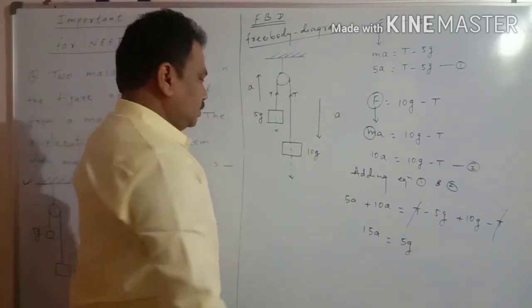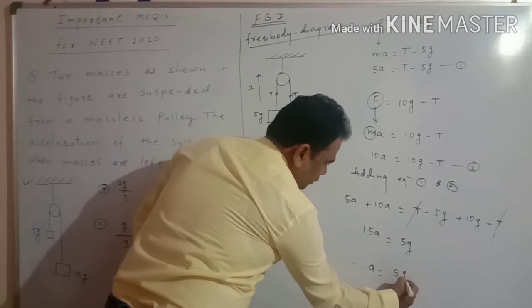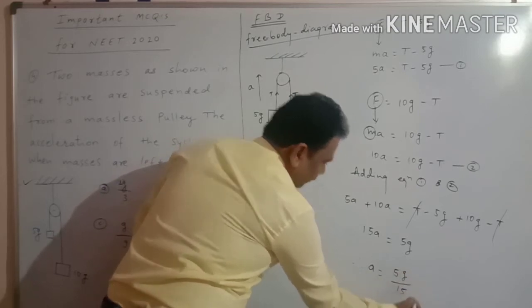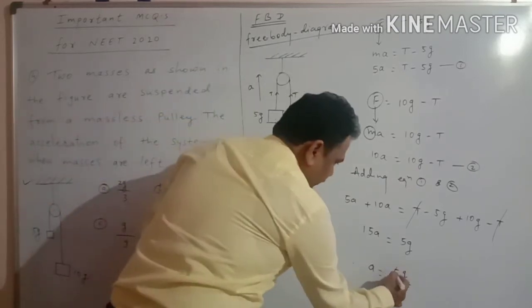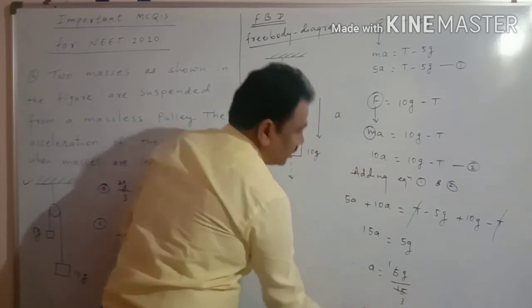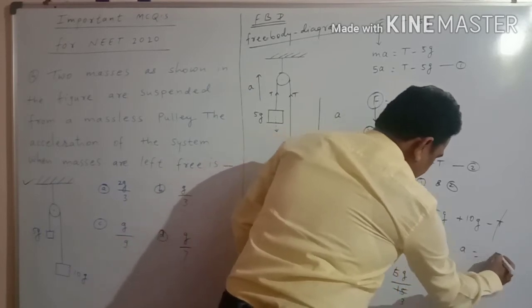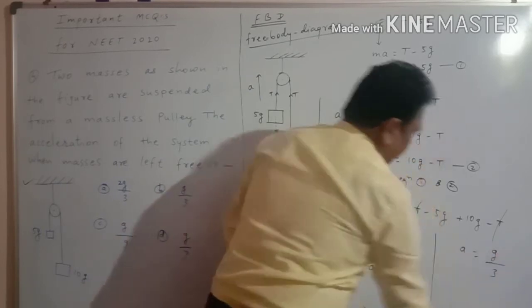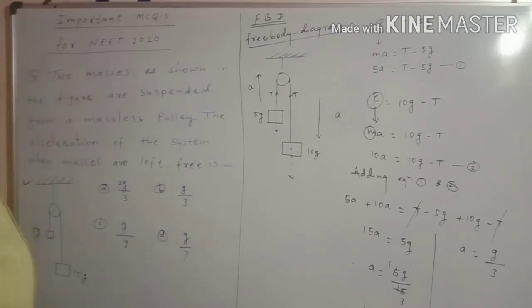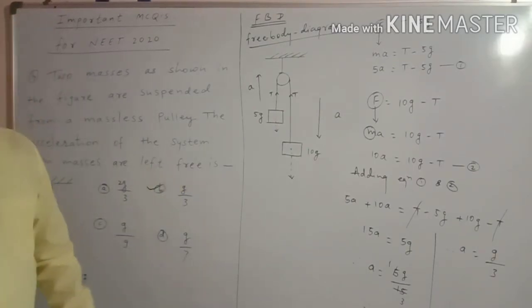Minus 5g plus 10g means plus 5g. Therefore, to calculate acceleration, a is equal to 5g on 15. Five threes are 15, so acceleration is g by 3. So our correct option is g by 3. The second option is correct here.